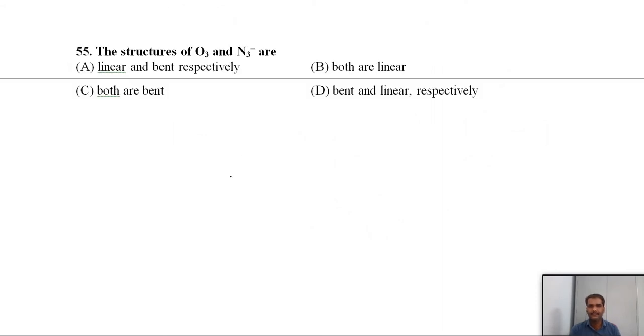Next, the structure of O3 and N3 minus. We know that ozone structure, it is the angular structure, and N3 minus azide structure. We can write the azide structure like this. We have N minus. It has a lone pair and has a lone pair. It has two lone pairs.